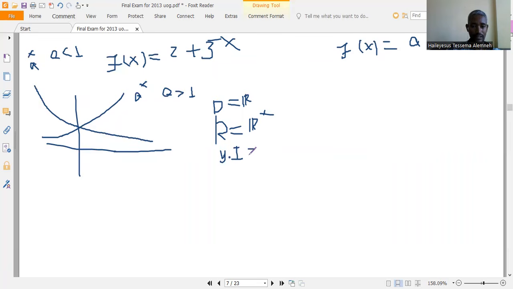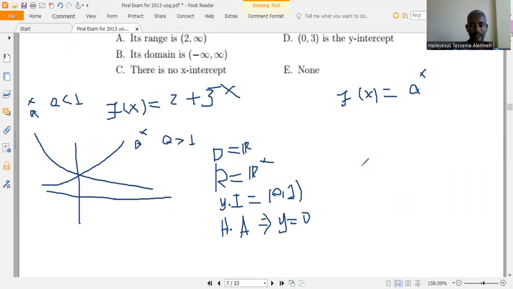The y-intercept is (0, 1), and there is no x-intercept. The horizontal asymptote is the x-axis, or y is equal to 0.